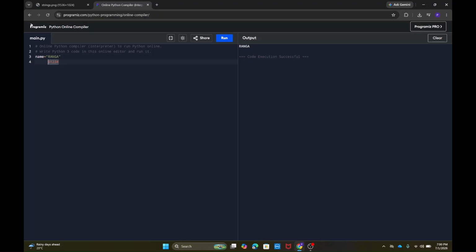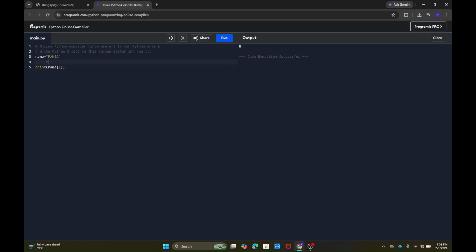If you're not clear about this, let me explain with an example. If I print name of 0, it prints R. If I print name of 1, it prints A. If I print name of 2, it prints N. In this way we can access a particular character in a string.